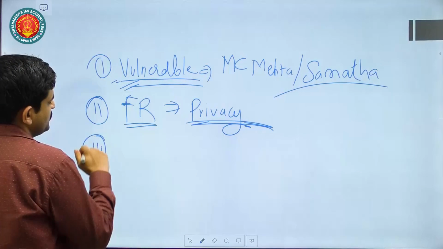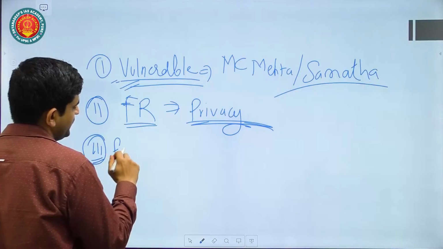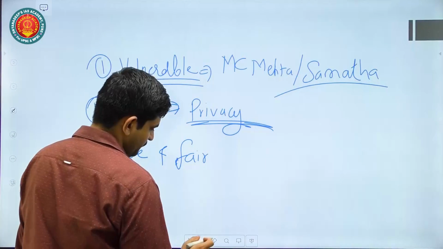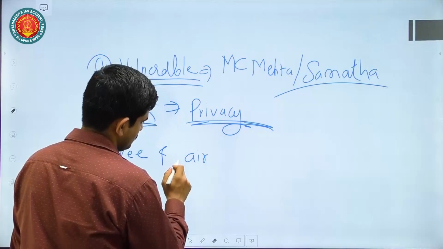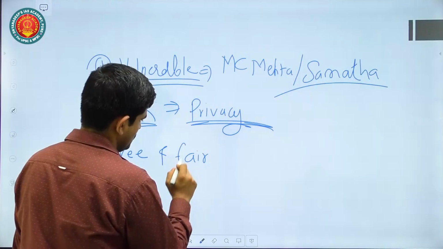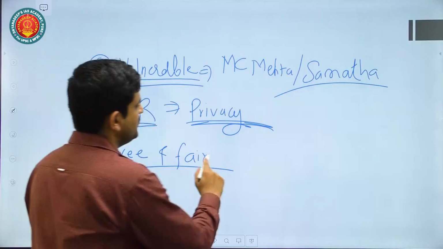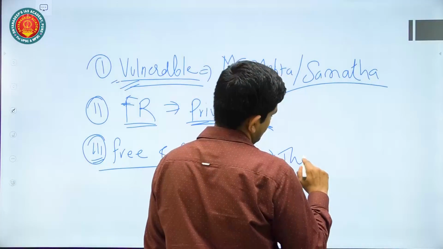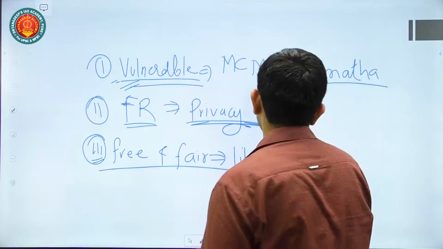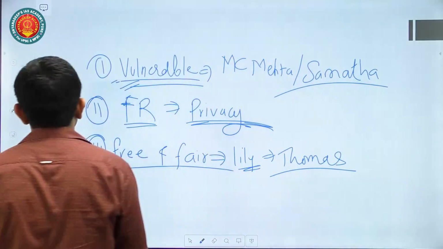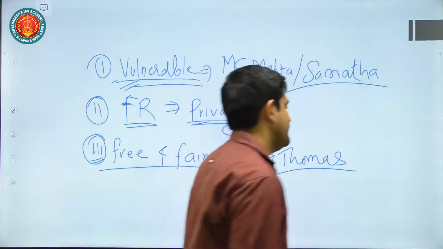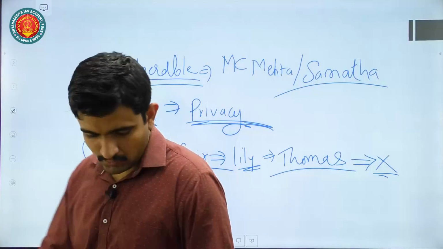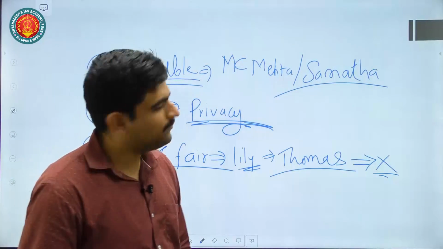Then in judicial activism, you can mention free and fair elections. The Supreme Court, in the Lily Thomas judgment, has said that if a politician is convicted for more than 2 years, he or she should not be allowed to contest elections. So that is also one of the things that you can mention.